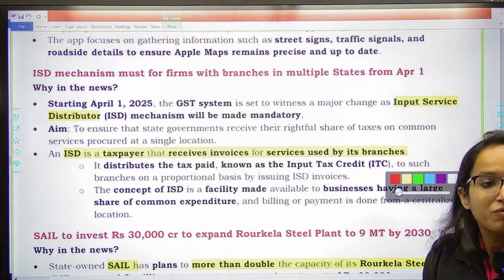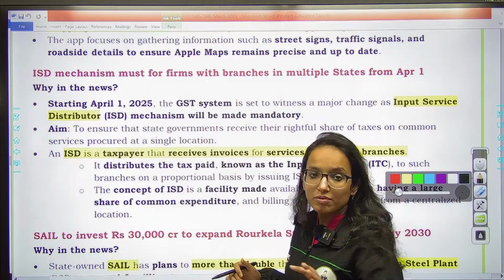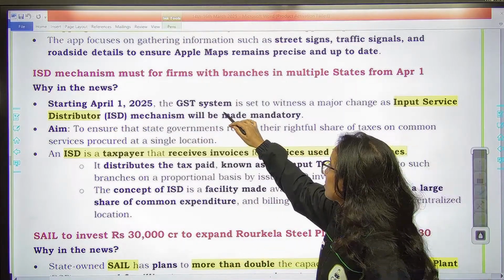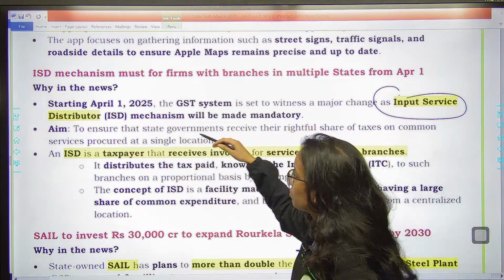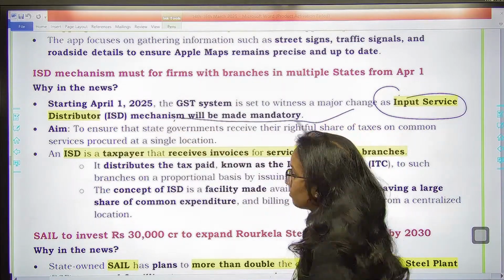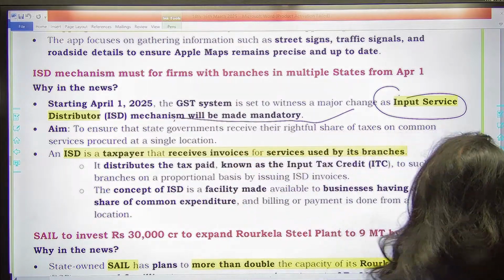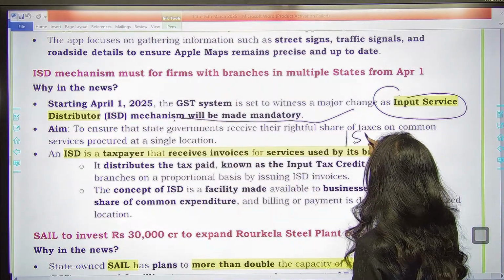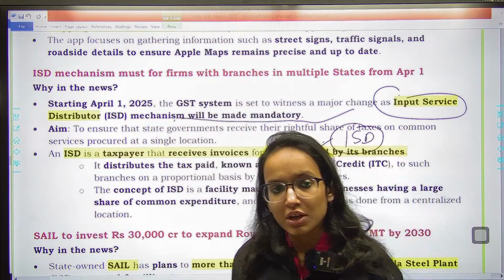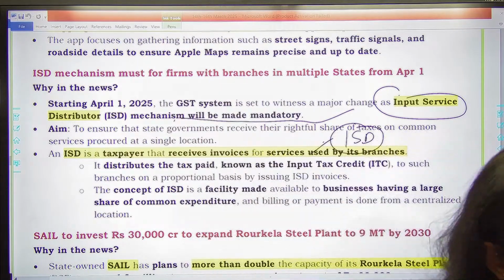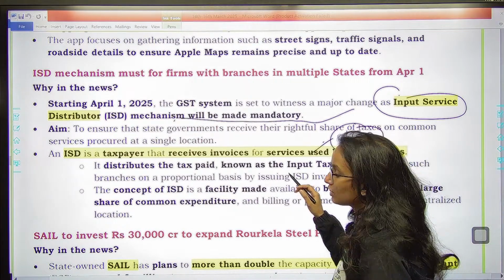Next is very important. Remember this one. Starting from April 1, 2025, GST system is set to witness a major change as input service distributor mechanism will be made mandatory. ISD, input service distributor, ISD. This is going to be mandatory for all the GST registered businesses, right? So under GST mechanism, this is going to be mandatory.